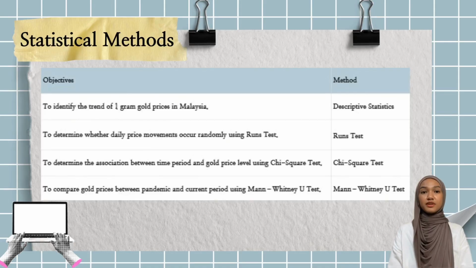So, to achieve our research objective, we apply four statistical methods. First, descriptive statistic were used to identify the trend of 1 gram gold price in Malaysia. Second is the run test was used to determine whether the daily movement of gold price occur randomly. Third, the chi-square test of independence was conducted to determine whether there is an association between the time period and the gold price level. And finally, the Mann-Whitney U test was used to compare the gold price between the pandemic period and the current period. So that's all for the methodology section.